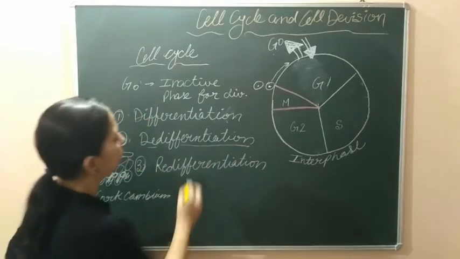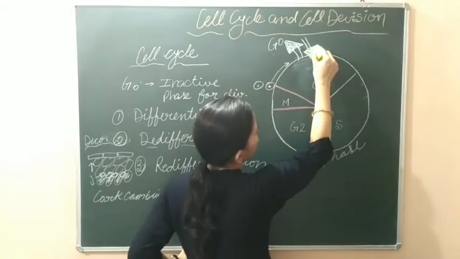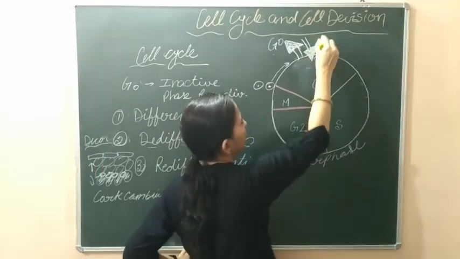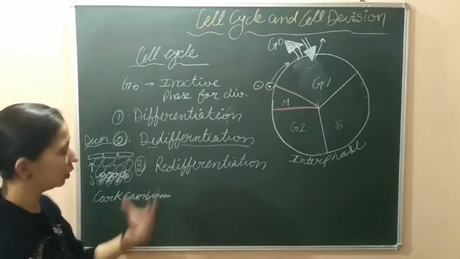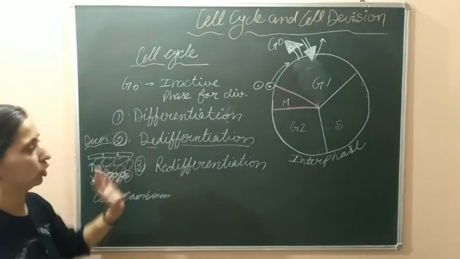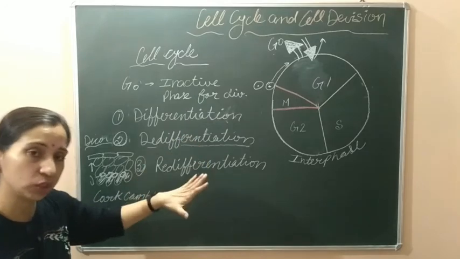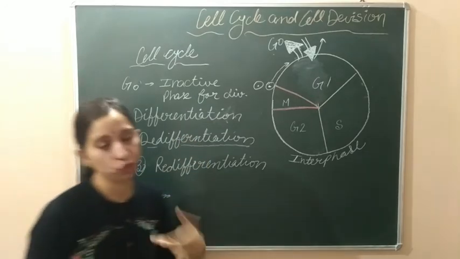So what is happening here? The cell which had entered the cell cycle is again exiting from the cell cycle. Then we call it redifferentiation. This process is known as redifferentiation, and the cell is called a redifferentiated cell.